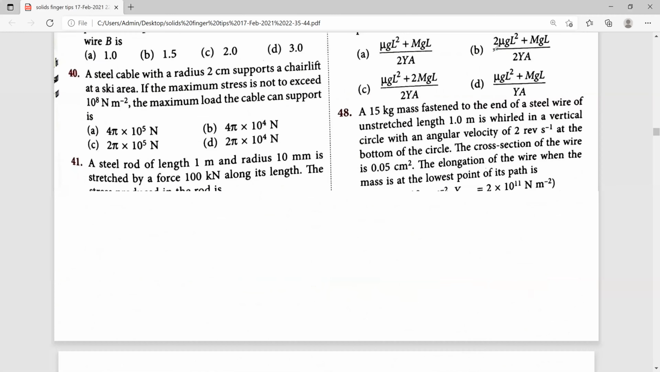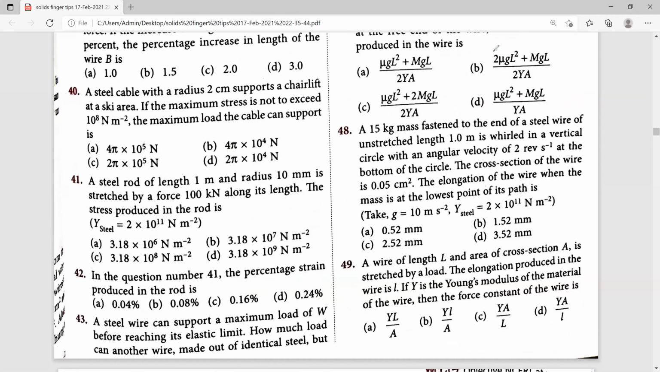Next, 41th one. A steel rod of length 1 meter and radius 10 millimeter is stretched by a force 100 kilonewton along its length. The stress produced in the rod is. They have given 4 options. See what they have given. First find out that one. What they have given, first identify that one.